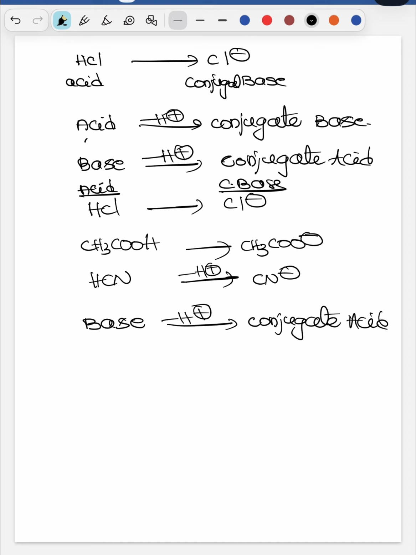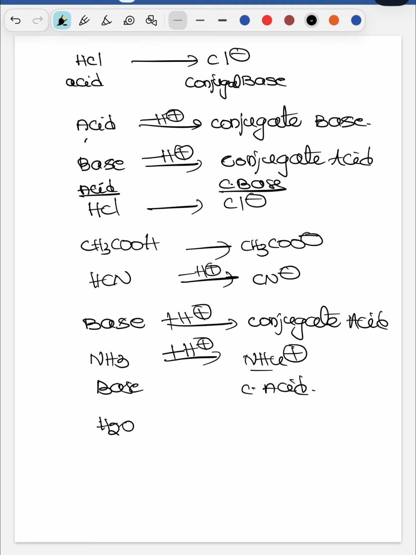Just one H+ it is accepting. For example, NH3. Just add one H+, it will form NH4+. So it is a base, and this is its conjugate acid. For example H2O, if you add one H+, it will form H3O+.